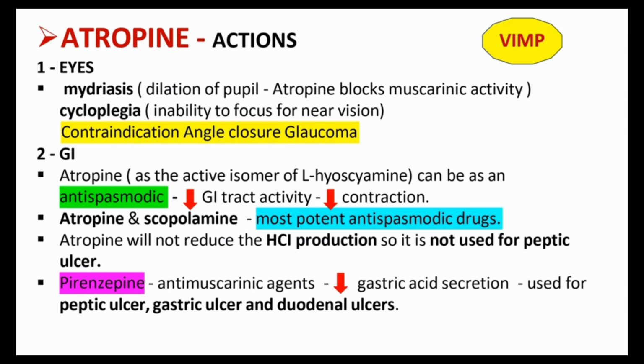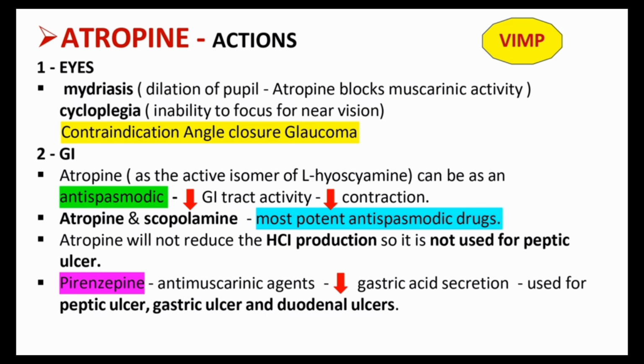The next point is that atropine will not reduce HCl, hydrochloric acid, production. So it's not used for peptic ulcer. It does not reduce HCl production, and that's why it's not used in peptic ulcer also. Which drug is used for peptic ulcer?